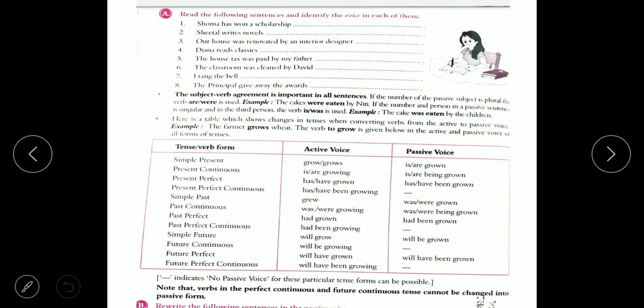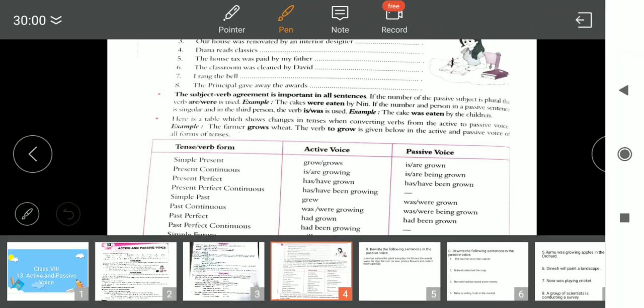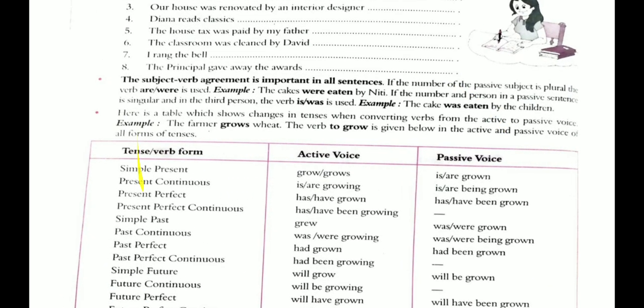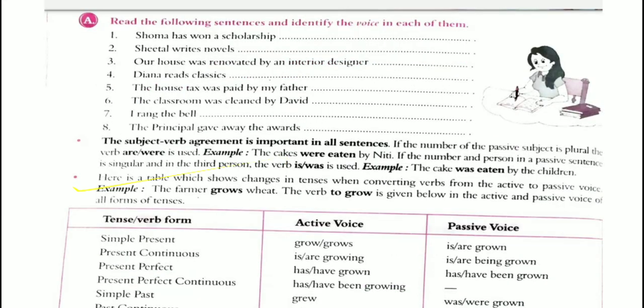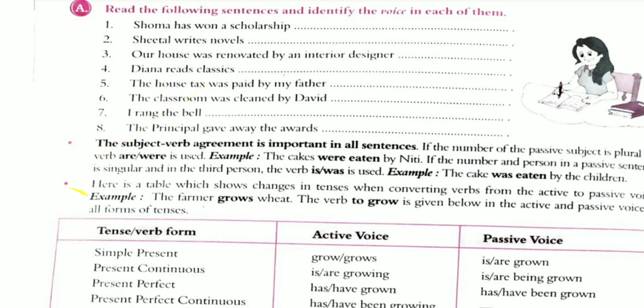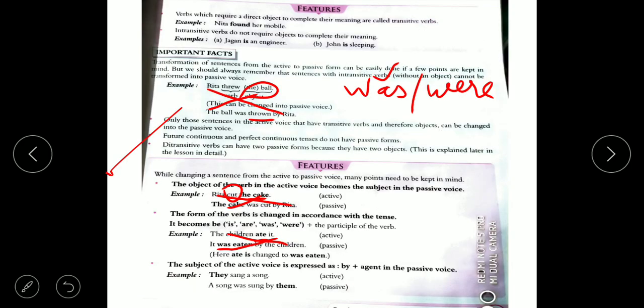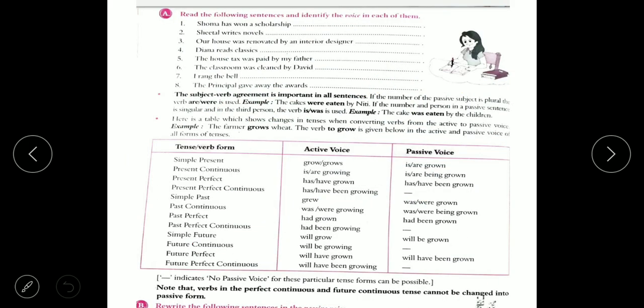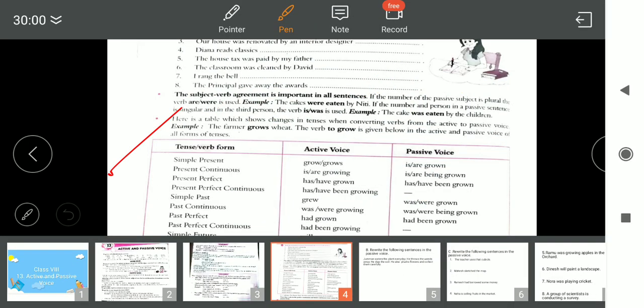Now question number 1, read the following sentences and identify the voice in each of them. First one is: Shoma has won a scholarship. Easily you can identify which one is active and which one is passive. Some hints are also given. Most of the time in passive voice, by is given. Then if by is not given, then also you can identify.